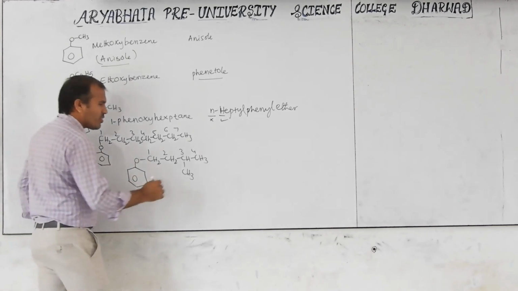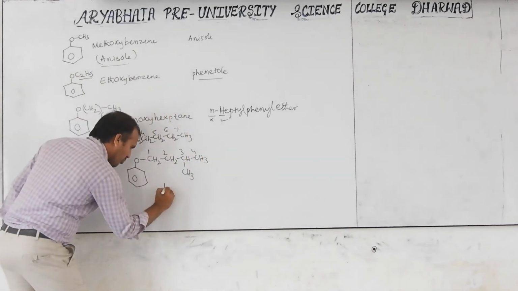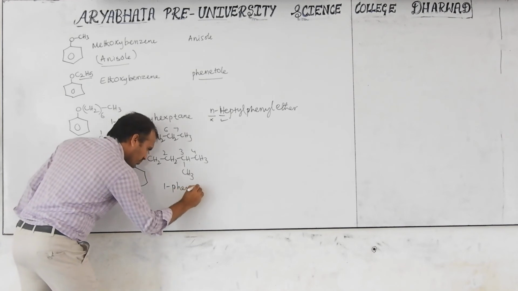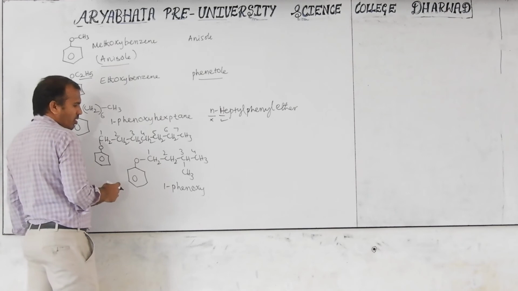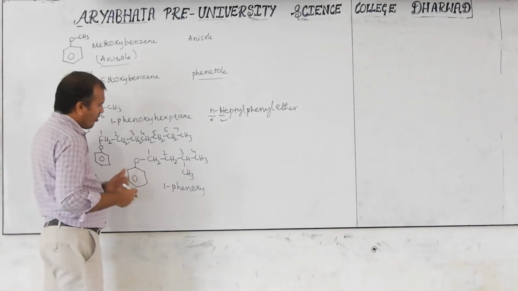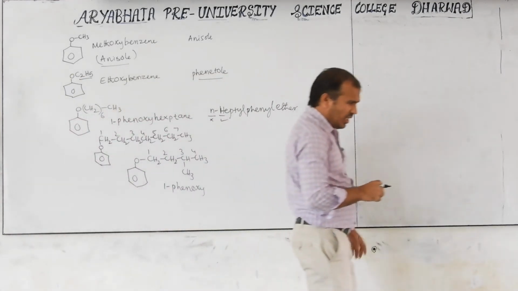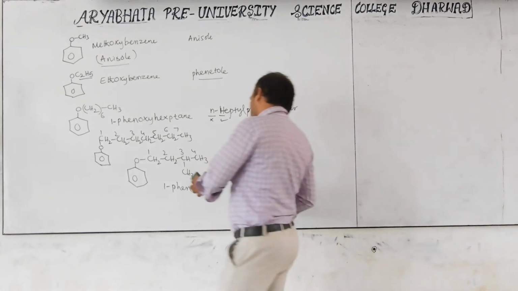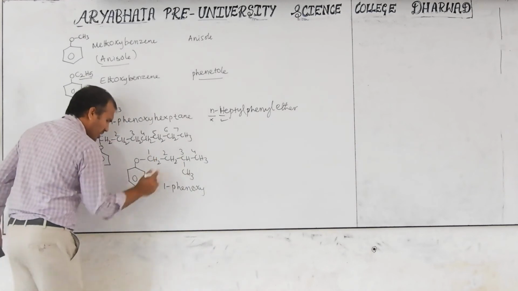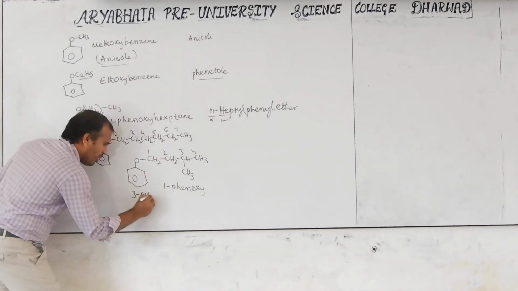First position. Then I will write the name here: 1-phenoxy. Here methyl is also there, then alphabetical order is followed. Methyl first or phenoxy, P, first? Methyl only. That's fine. Third position, 3-methyl,